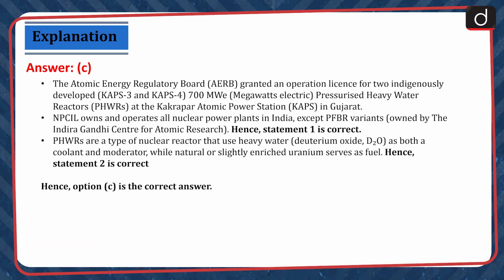PHWRs are a type of nuclear reactor that use heavy water as both a coolant and moderator, while natural or slightly enriched uranium serves as fuel. Hence, statement 2 is correct. Hence, option C is the correct answer.